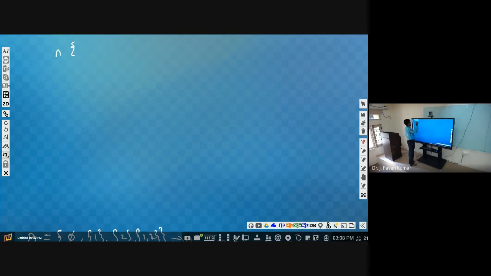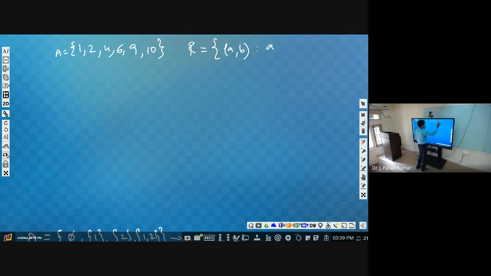We are having a set A like 1, 2, 4, 6, 9, 10, and the relation is defined as: the tuple A comma B will be part of the relation provided B divides A. That means what are the tuples that we will be having in R?